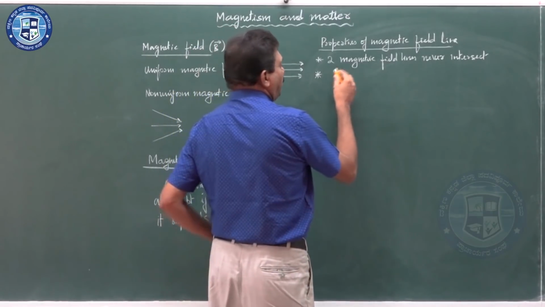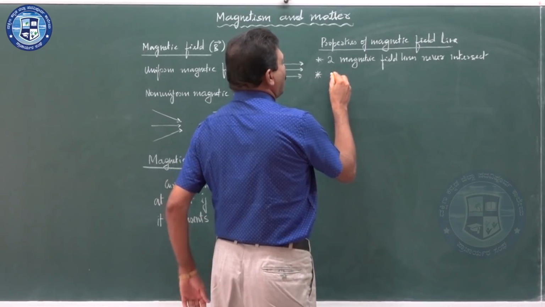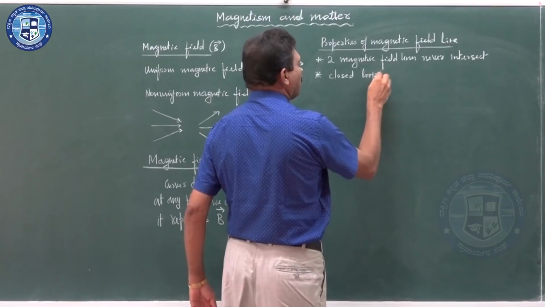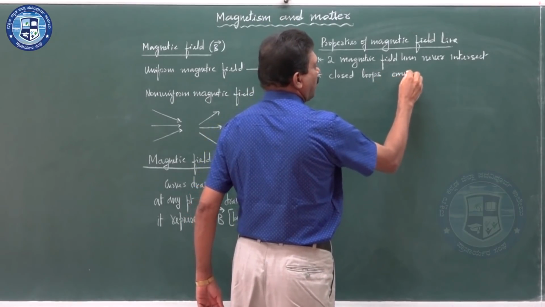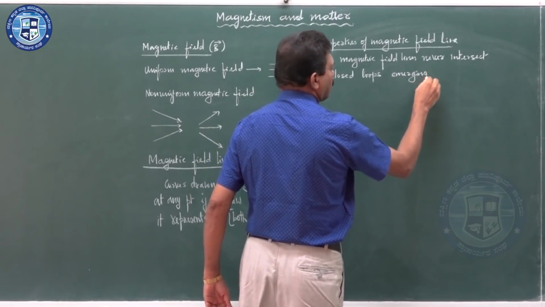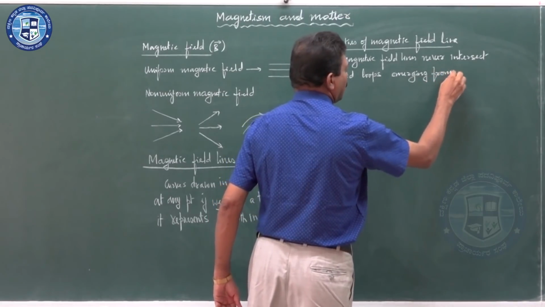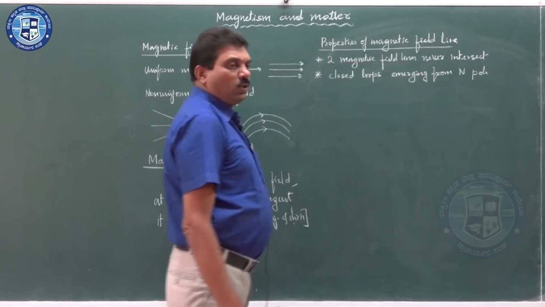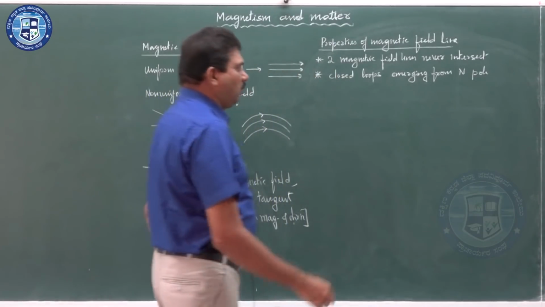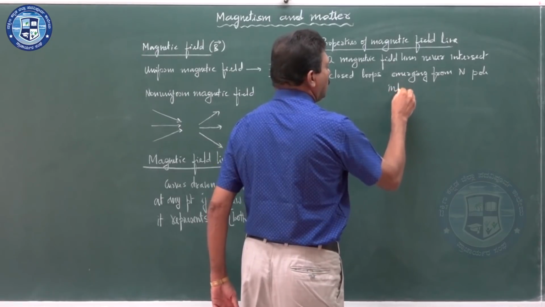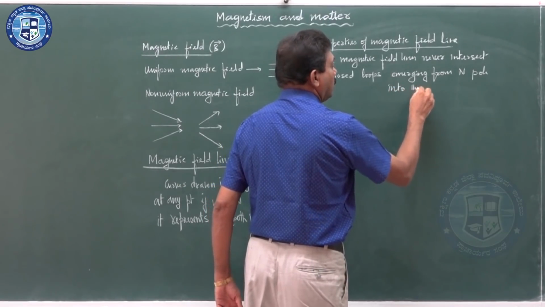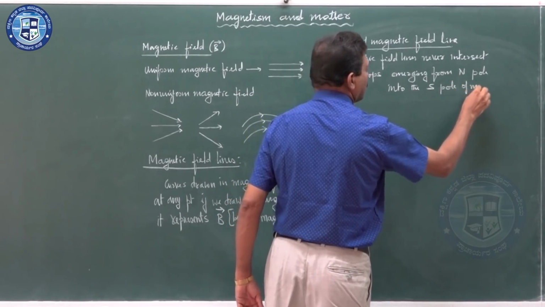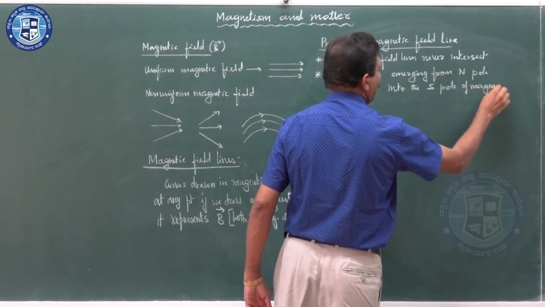The magnetic field lines are closed loops emerging from the north pole and going into the south pole of a magnet. They are closed loops.